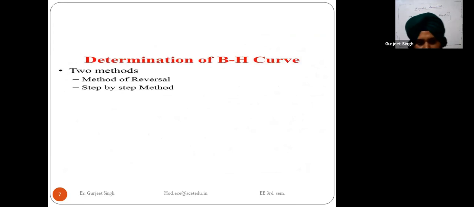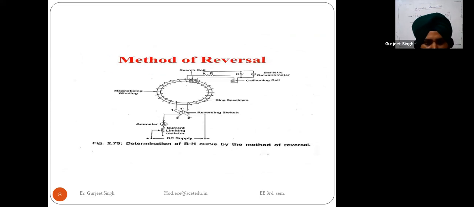So the next topic is the determination of the BH curve, means how we are plotting the BH curve, the graph between the flux density and the magnetizing force. There are two methods of plotting this BH curve. First is the method of reversal, and the second one is the step by step method. The first method which we are using is the method of reversal.